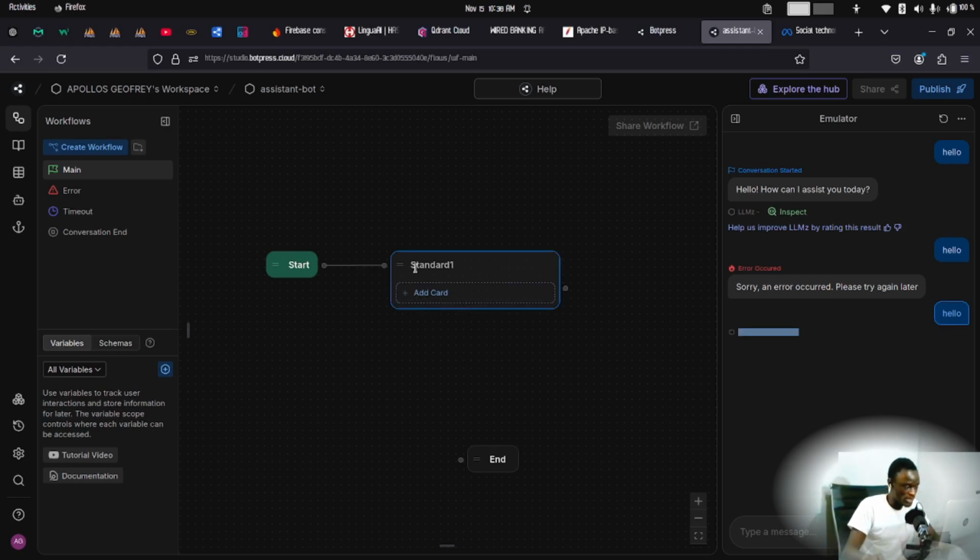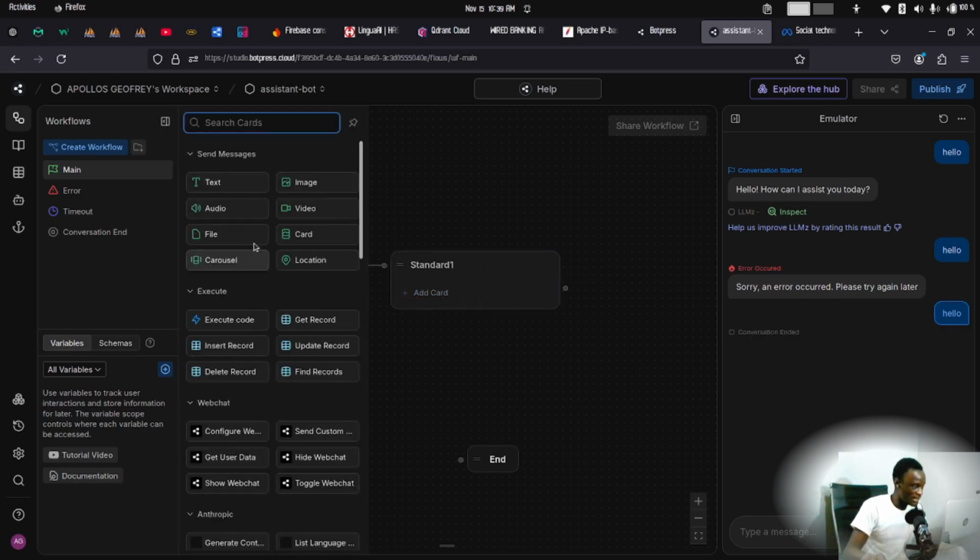So what I will do next, this is a node. A node can have multiple cards. Cards are a couple of functionalities you want a node to carry out. So a node is a block that contains different functionalities. This is a standard node we are utilizing, and this is an empty node. So we want to add a card, right? A card is like a functionality we want our bots to be able to do.